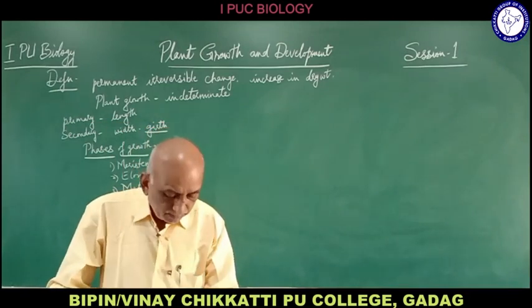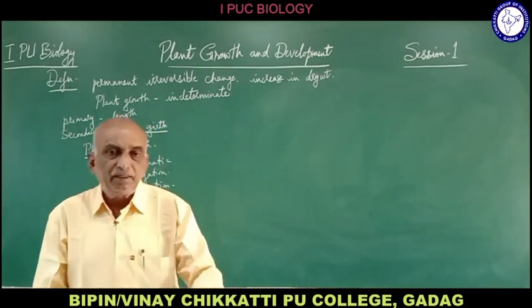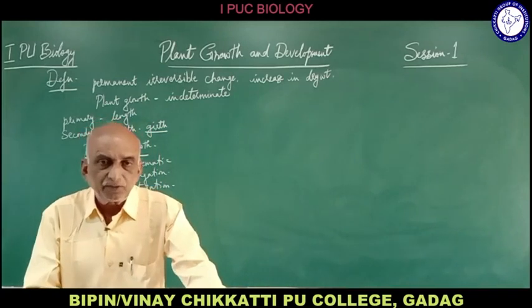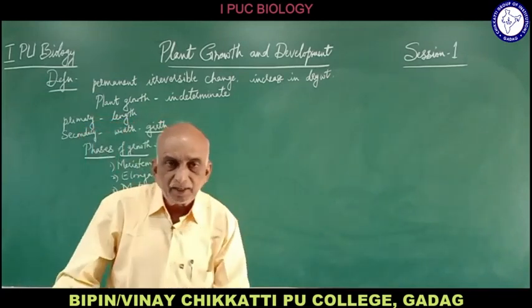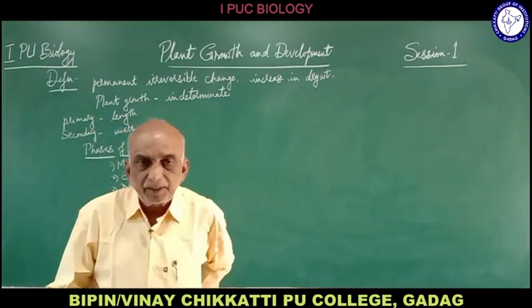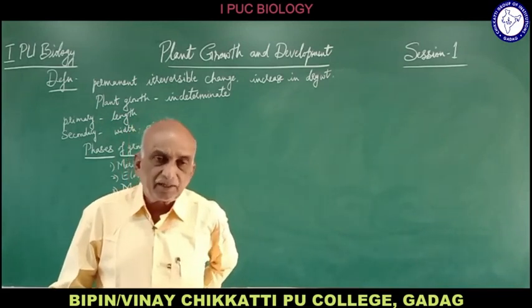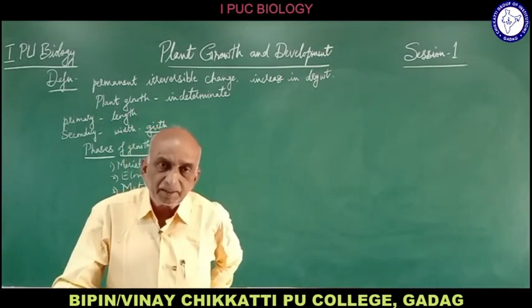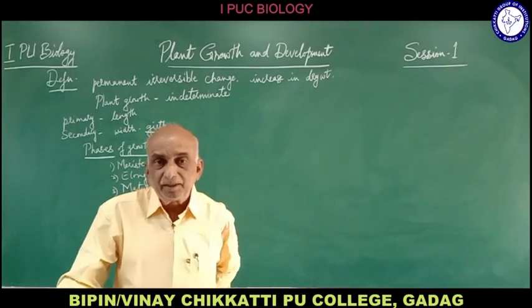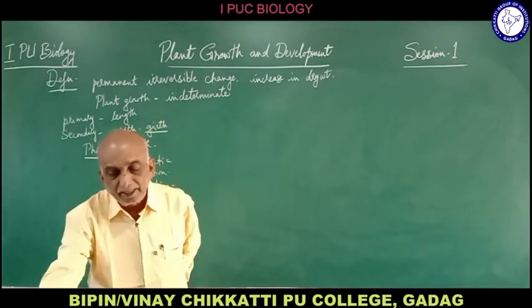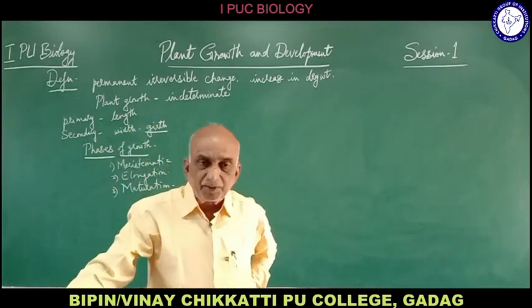When these get differentiated, the cells are said to be matured and they perform a particular function, and hence they are called permanent tissues. They are permanently performing a particular function. Hence that is called the maturation phase.